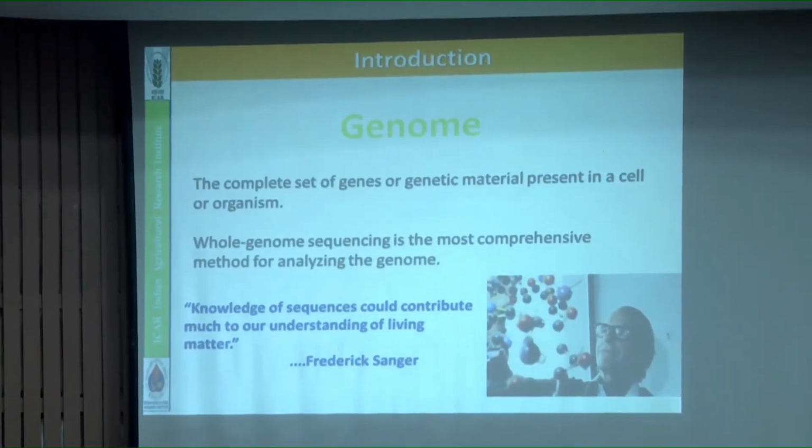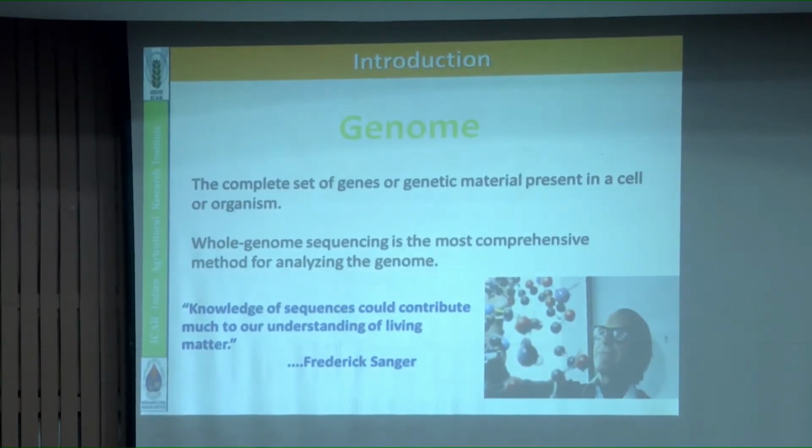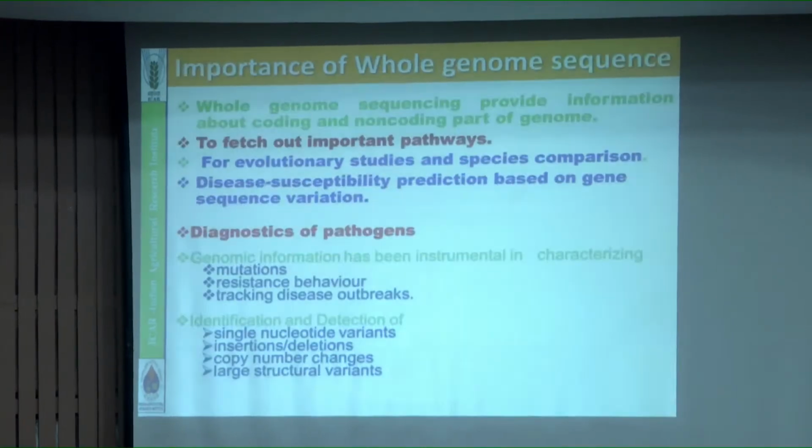The first sequencing was started by Frederick Sanger; the knowledge of sequence could contribute much to our understanding of living matter. The whole genome sequence will provide the complete sequence of the genes present in the cell. That will be useful for characterization of pathogens, and many aspects you can understand from whole genome sequencing.